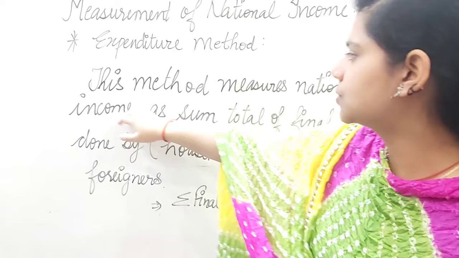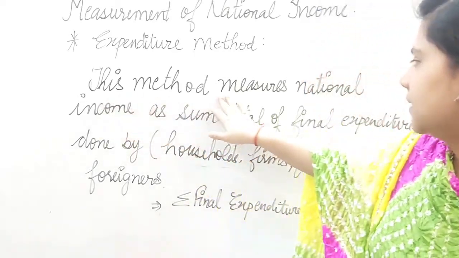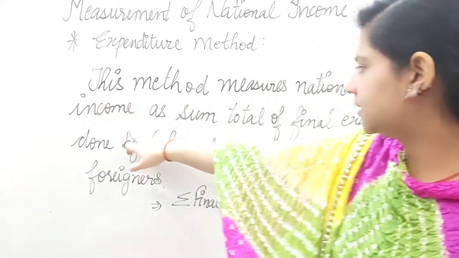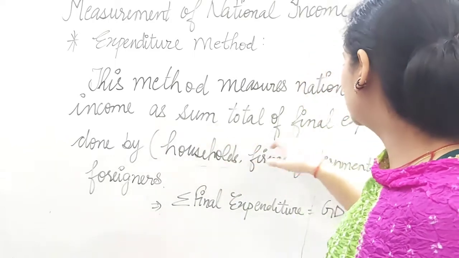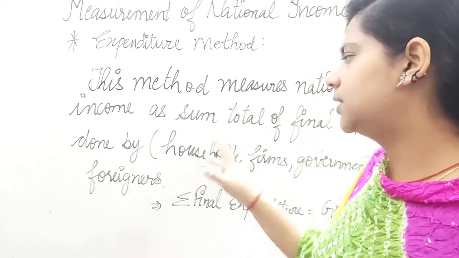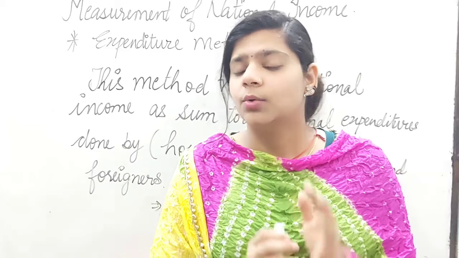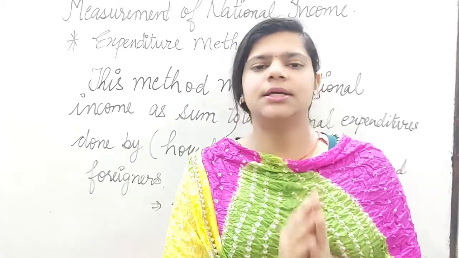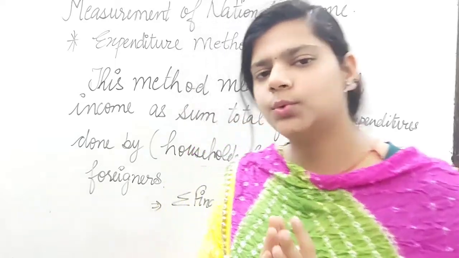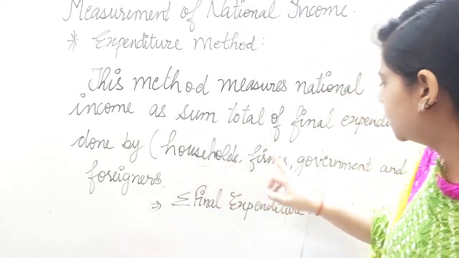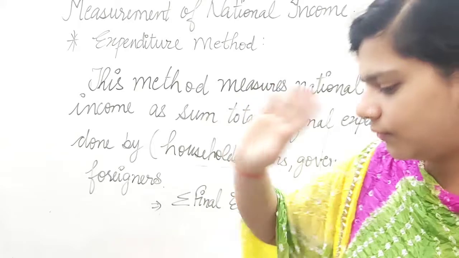What is the definition? This method measures national income as the sum total of final expenditure done by the sectors. Clear? What kind of expenditure? Final expenditure. Clear? Now, who will be the sectors who can do the expenditure? Household, firms, government and foreigners.